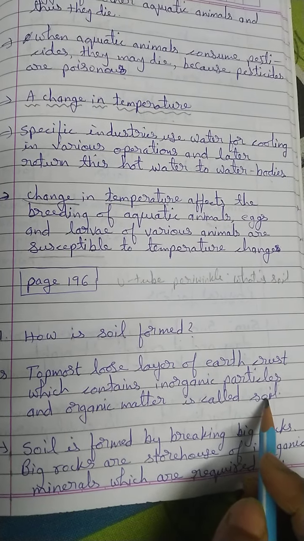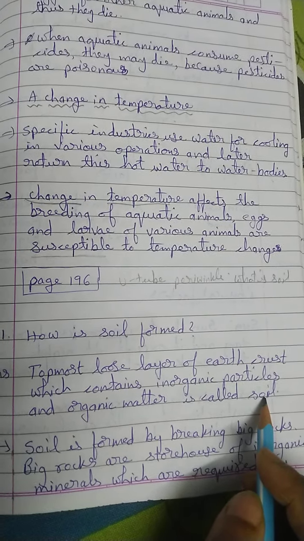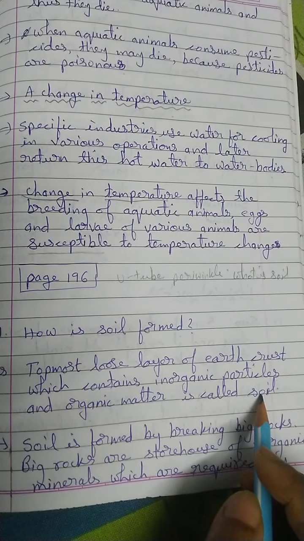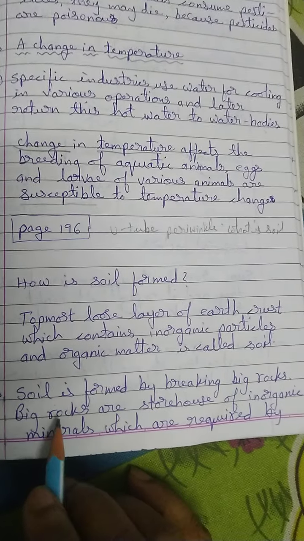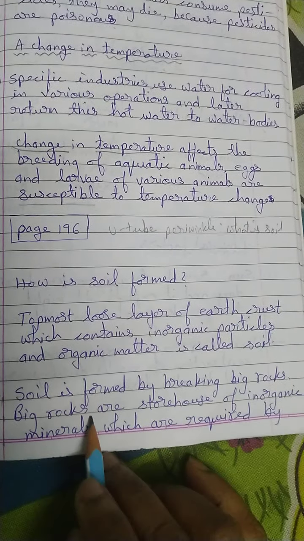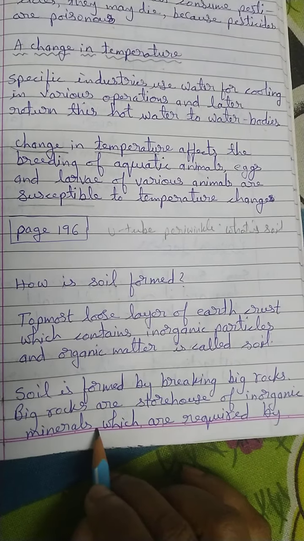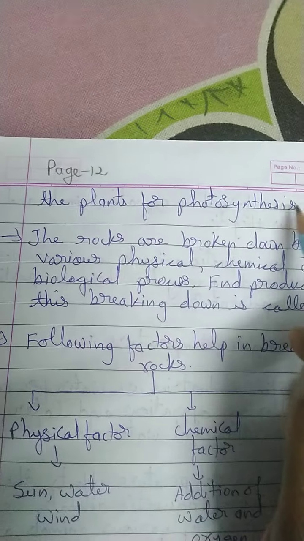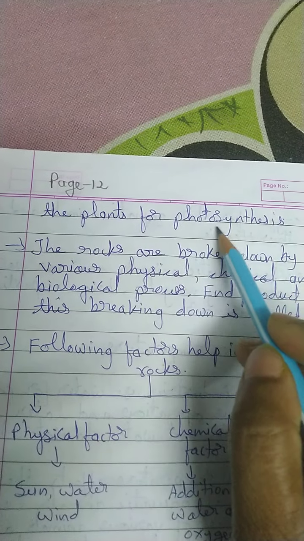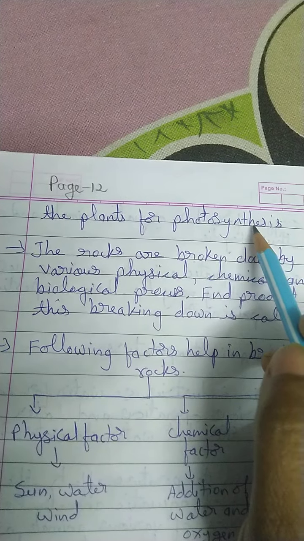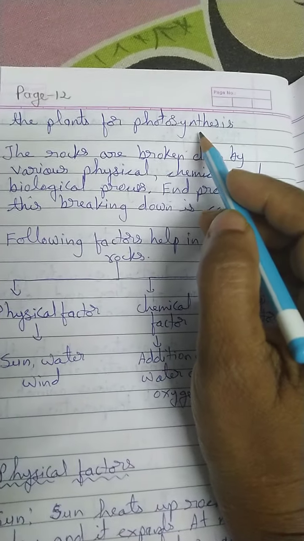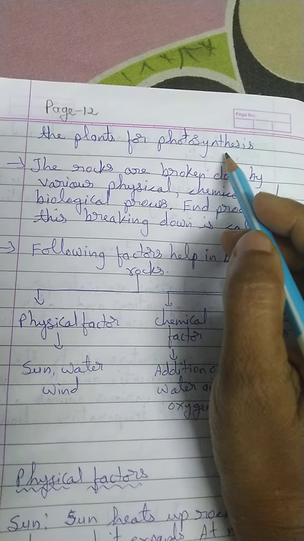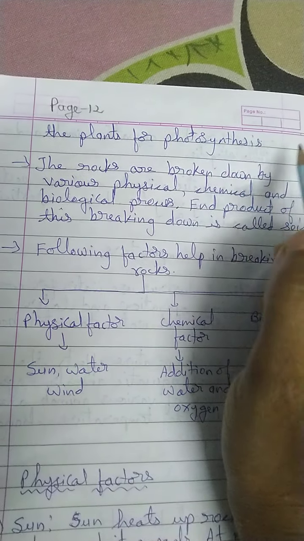That is, soil is formed from the rocks actually, but when the rocks break, then the loose particles on the topmost layer form the soil. So soil is formed by breaking big rocks, and big rocks are a storehouse of inorganic minerals which are required by the plants for photosynthesis. So the plants grow on the soil, and we know that roots of the plants get the minerals from the soil, and these minerals come from the rocks because rocks are a storehouse of minerals.